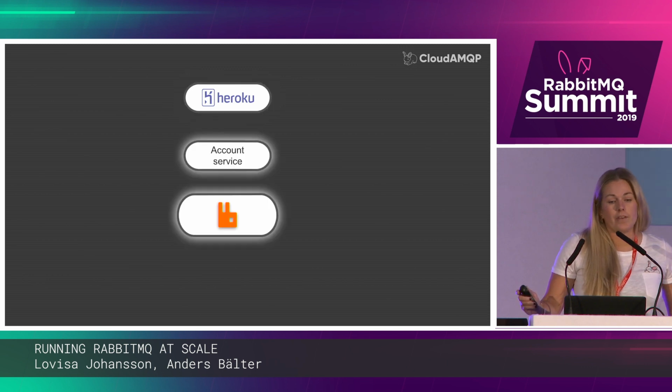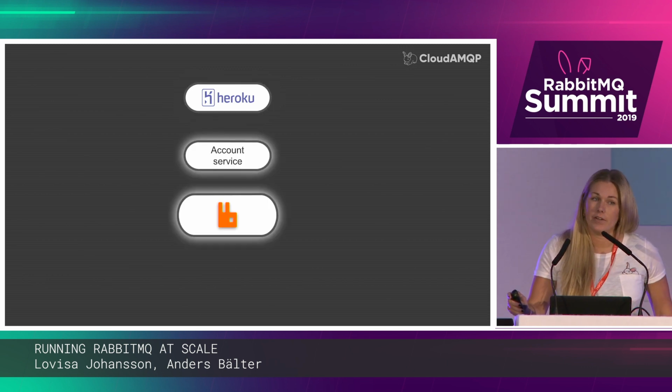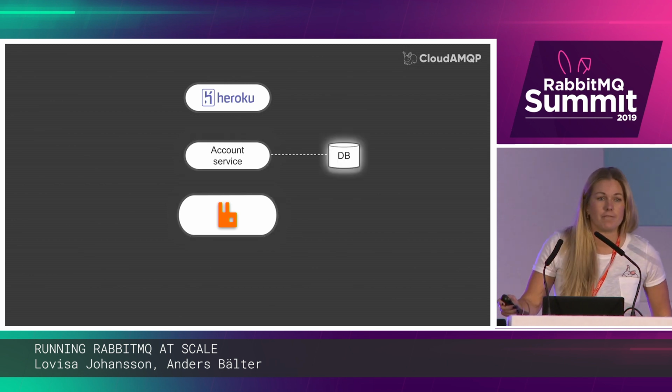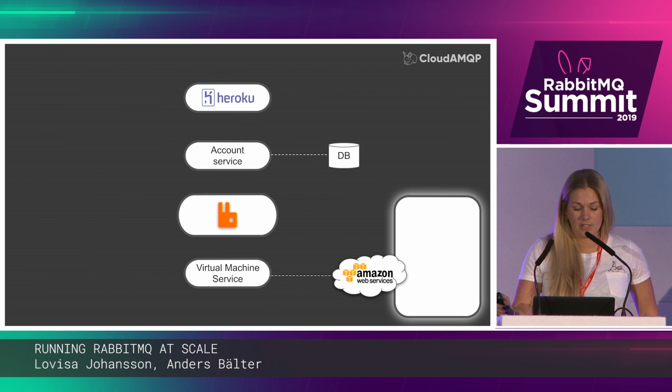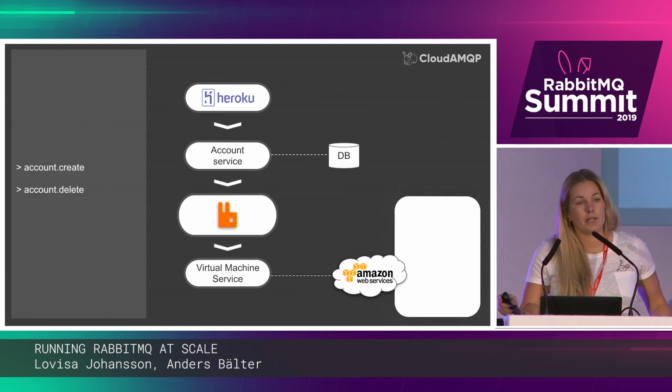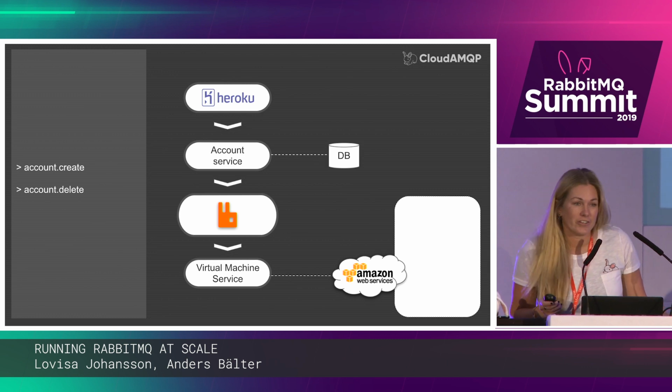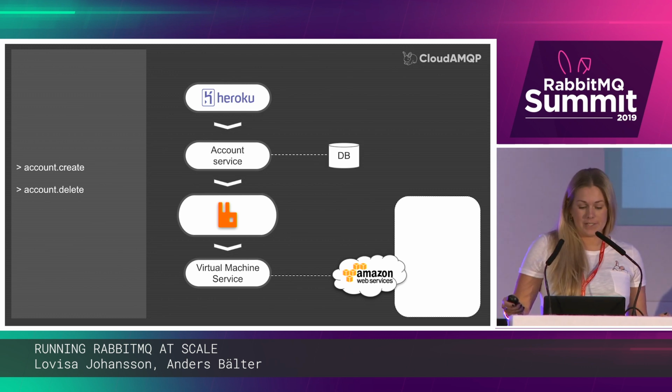So we started out with a RabbitMQ server, some Heroku API endpoints, a database to keep track of stuff, an AWS integration, and messages like account create and account delete, to a lesser extent, thankfully, started flowing through our Rabbit.